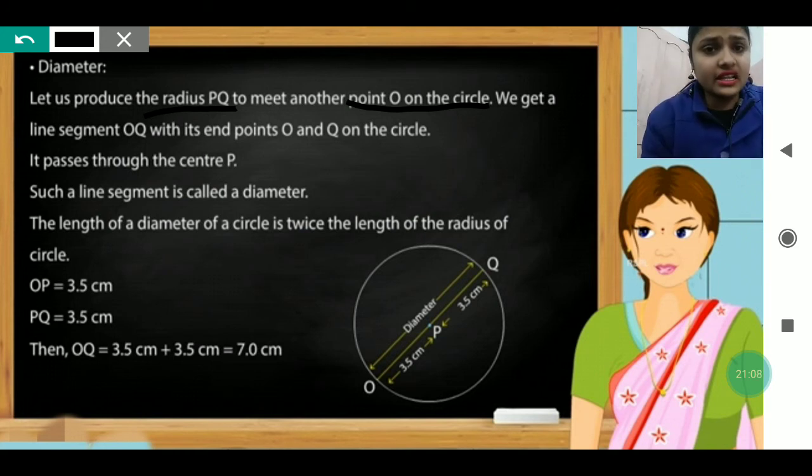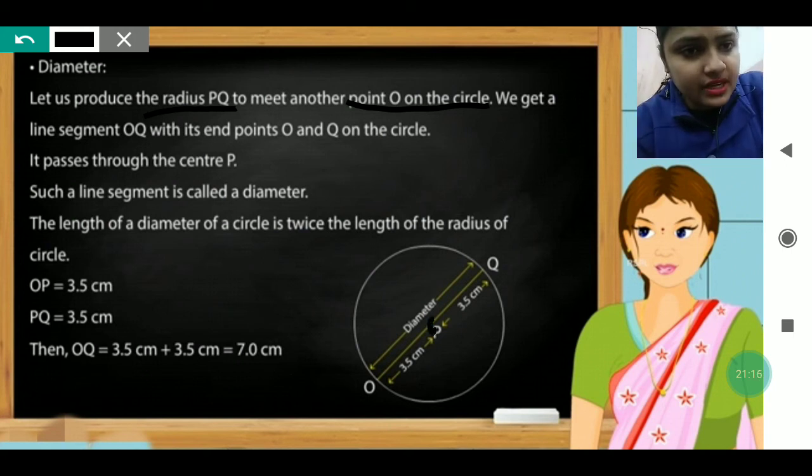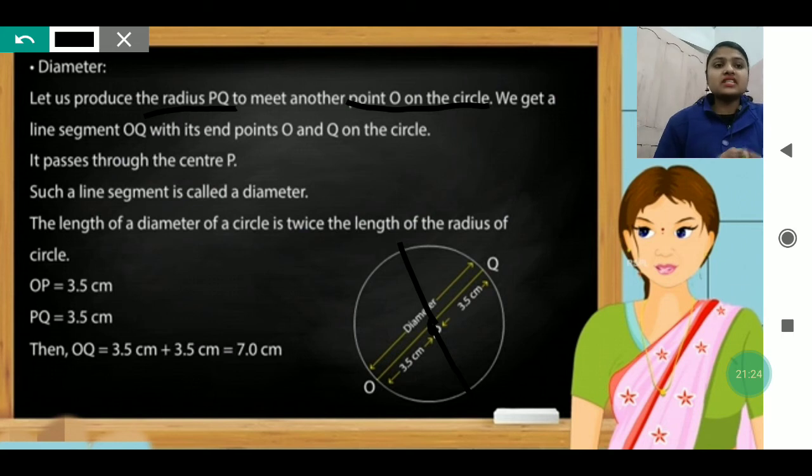You can see the length of a diameter of a circle is twice the length of a radius. In a radius, one line is passing from the center, but here two lines are passing from the center, which means two radii. We already know the radius has the same length from the center.